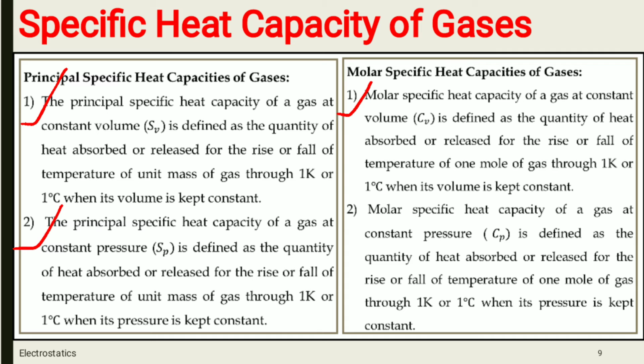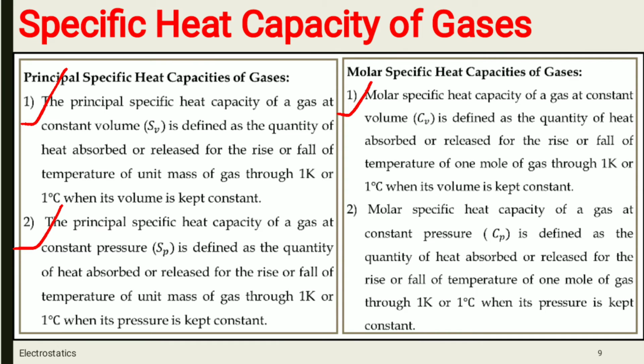So gases have two kinds of specific heat capacities, that is, principal specific heat capacities and molar specific heat capacities. Along with this, there is the principal specific heat capacity of gas at constant volume and principal specific heat capacity at constant pressure. Again, molar specific heat capacity at constant volume and molar specific heat capacity at constant pressure.